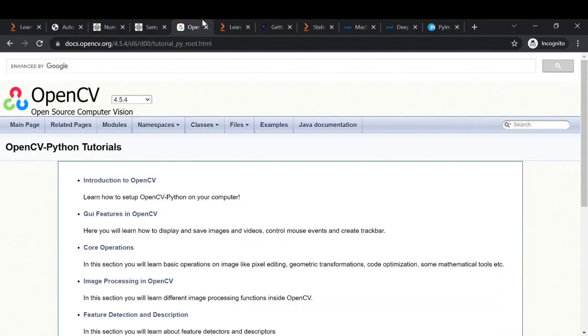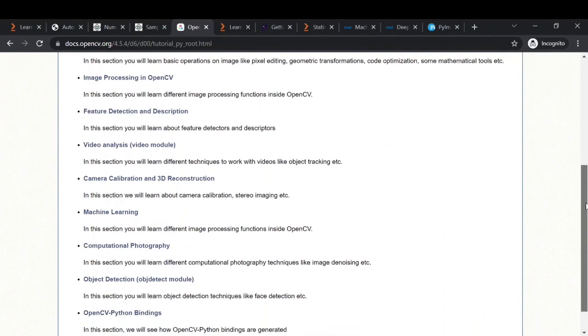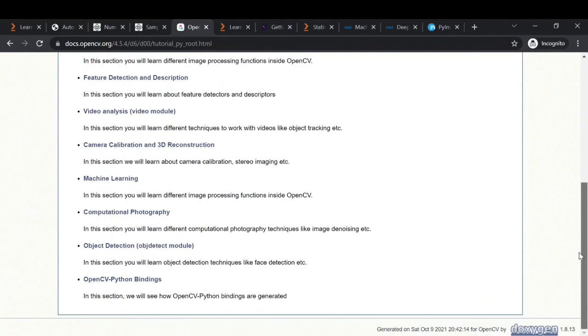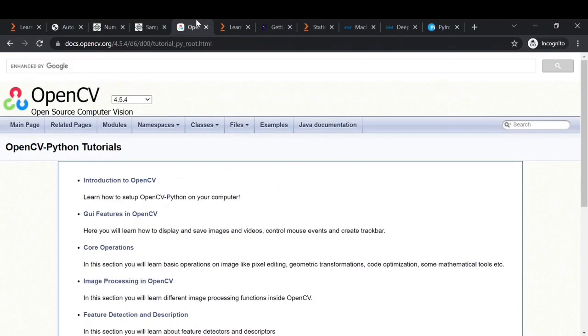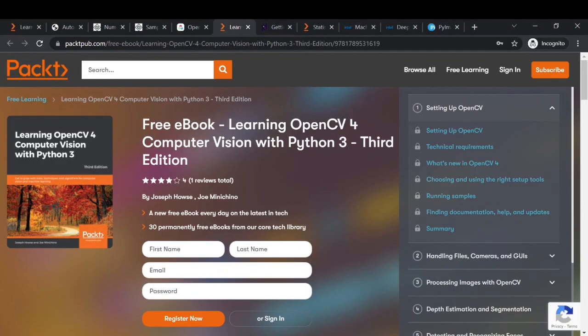Now let's move on to OpenCV. To learn OpenCV, first you can refer to the official documentation. It has great topics to get started with. Additionally, you can again refer to this free book by Packt. I personally referred to the second edition of this book. Now they have launched the third edition, so I'm sure it must be similar or better than the second edition. So you can refer to this.